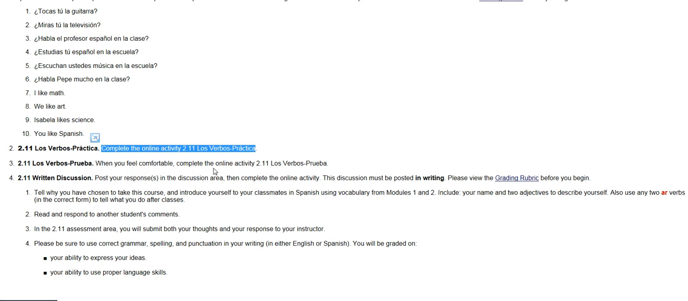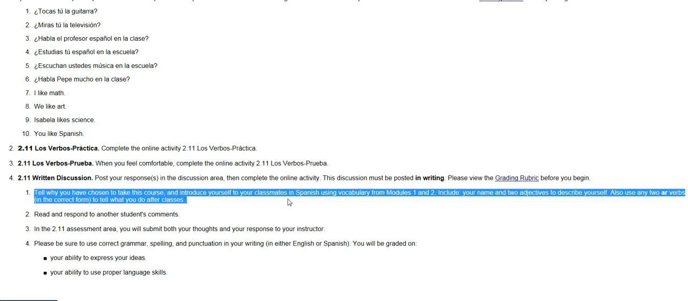You've got a quiz though when you feel like you are completely ready and you have mastered AR verbs. This is a very important subject. So when you do that, make sure you go on and take your quiz. The last part is a written discussion, and you're going to put it in the discussion area. Okay, and here's what it says.